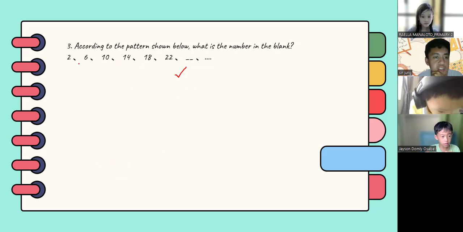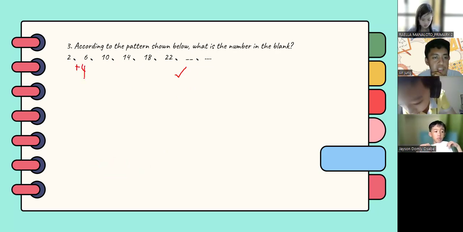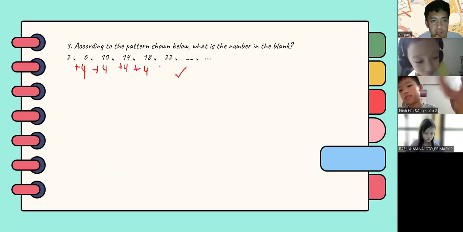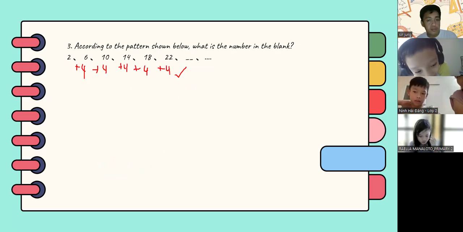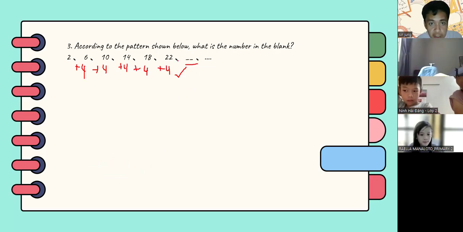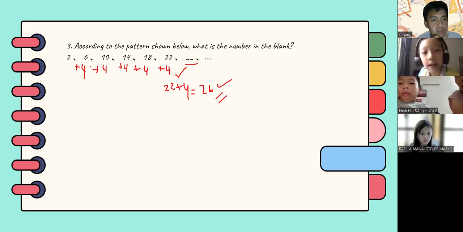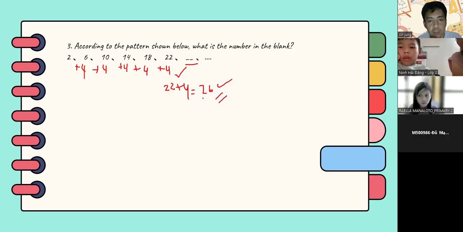As we can see, there is a pattern of +4 in every term. Yes, 26. So the blank here should be 22 plus 4, which is equal to 26. So that's correct. Thank you everyone for sharing your answer in the chat box, and also Ms. Raila for answering this question. So 2 plus 4, 6, plus 4, 10, plus 4, 14, plus 4, 18, plus 4, 22. Again, since it is plus 4, 22 plus 4 is equal to 26.